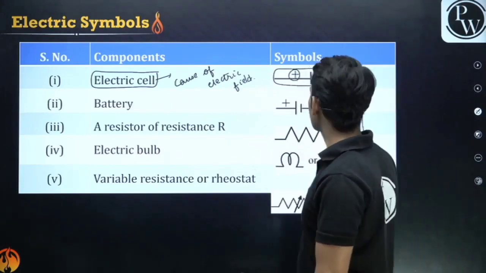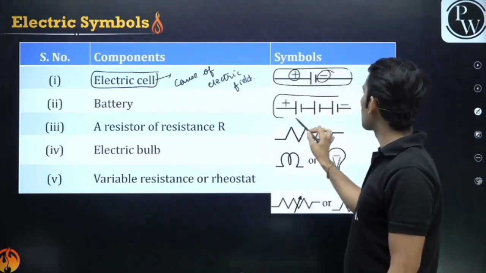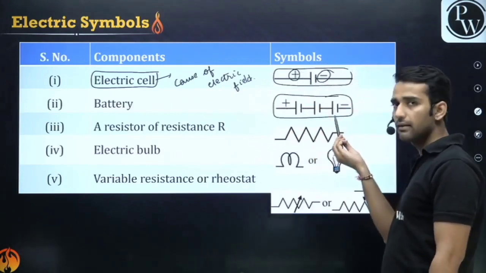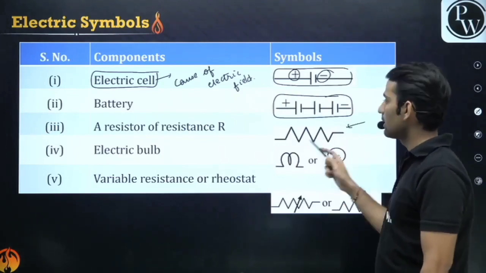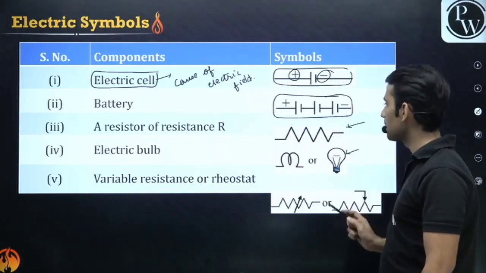A cell is denoted like this. A battery is nothing but a combination of cells, so we have more than one cell. Then we have the resistor, I will tell you what resistance is. Then we have the electric bulb. This is the electric bulb.